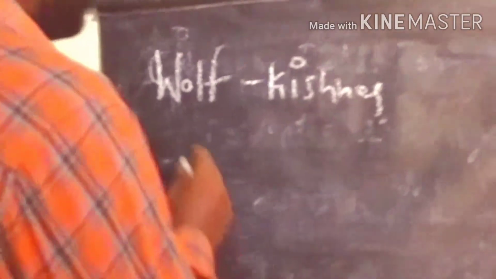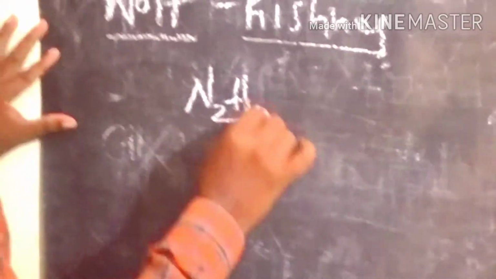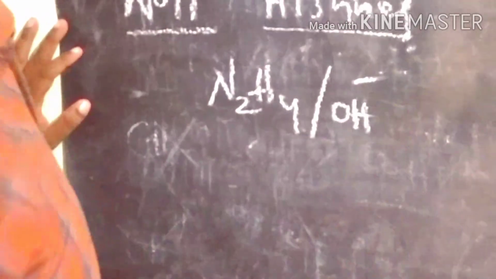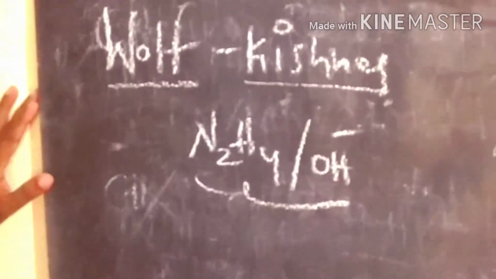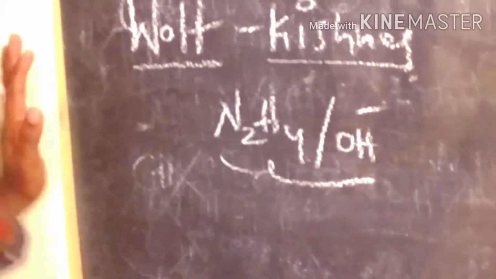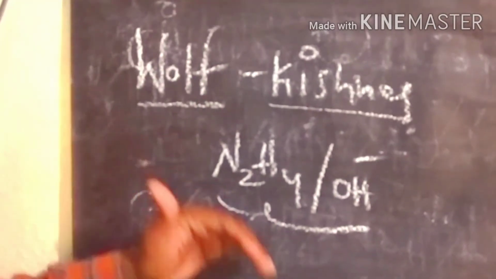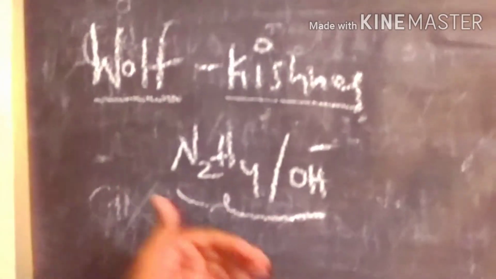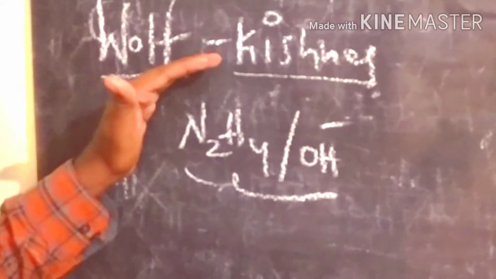So what is the reagent of Wolff-Kishner reagent? Hydrazine in presence of basic medium. So this one is the reagent of Wolff-Kishner reaction. Here also, the Wolff-Kishner reagent converts carbonyl compounds to alkanes, like Clemmensen reagent. So what is the major difference between the Wolff-Kishner reagent and Clemmensen reagent?